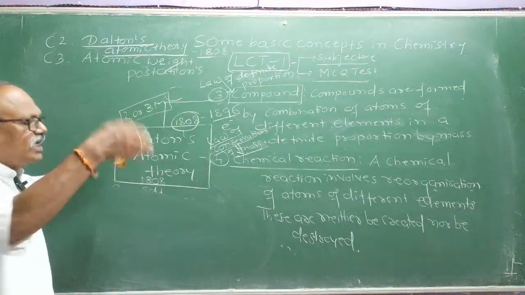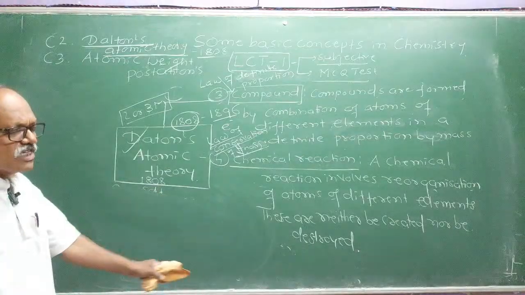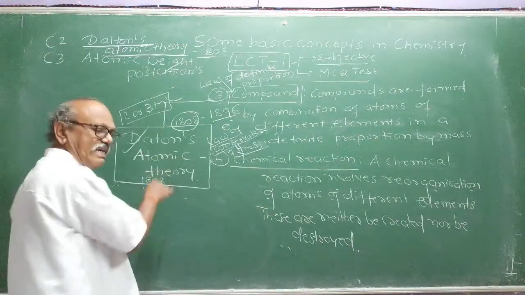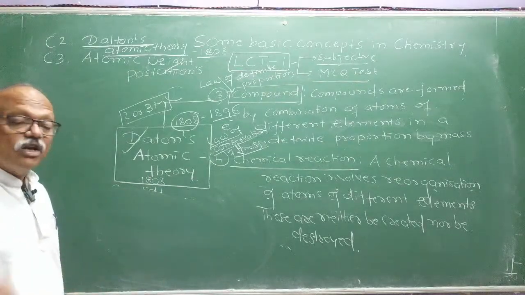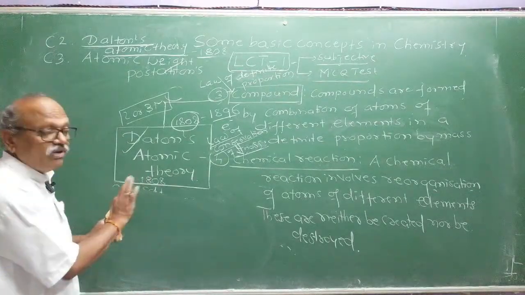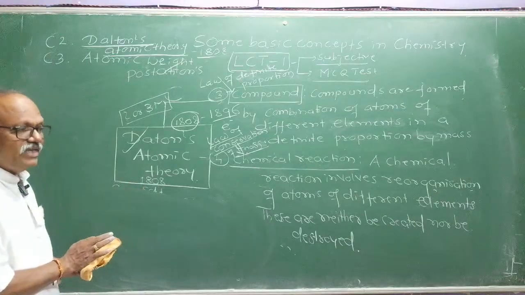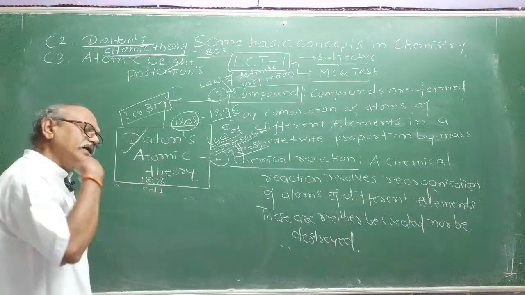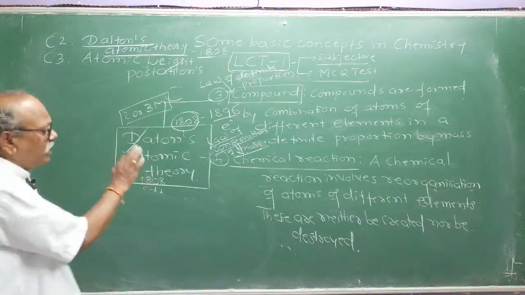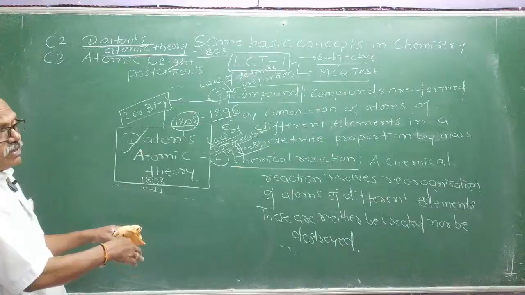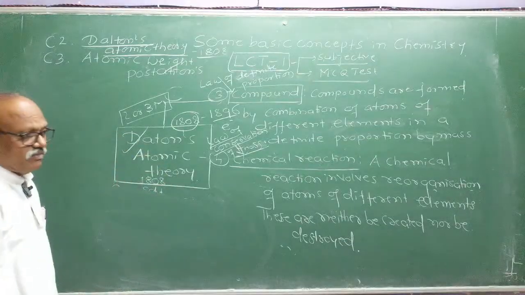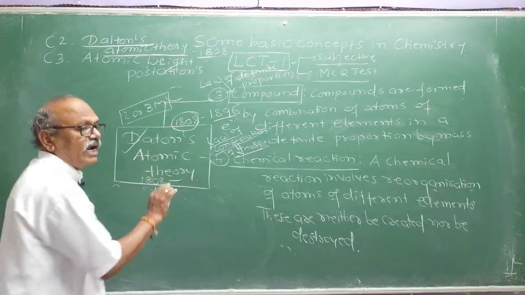But these were assumptions, need not be proved experimentally. That is called a theory. Whenever it has experimental proof, then it is called a law. A law and theory will have the difference. Right? So, law means you can experiment it in the laboratory. Theory means these are assumptions, may be proved by experiment or may not be proved by experiment. That is the difference between theory and the law.